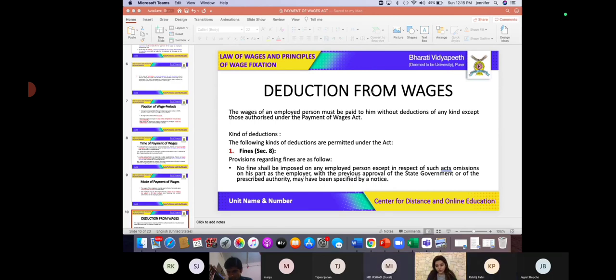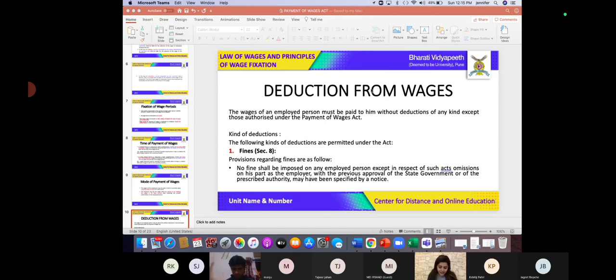No, ma'am. So that is definitely not deduction. Okay, in case of any demotion of an employee, will that be considered as a deduction? No. Again, that is not a deduction. So how about stoppage of the promotion of an employee? If the employee is not promoted, will that be considered as a deduction? No, ma'am. So these examples definitely don't fall into the category of deduction.